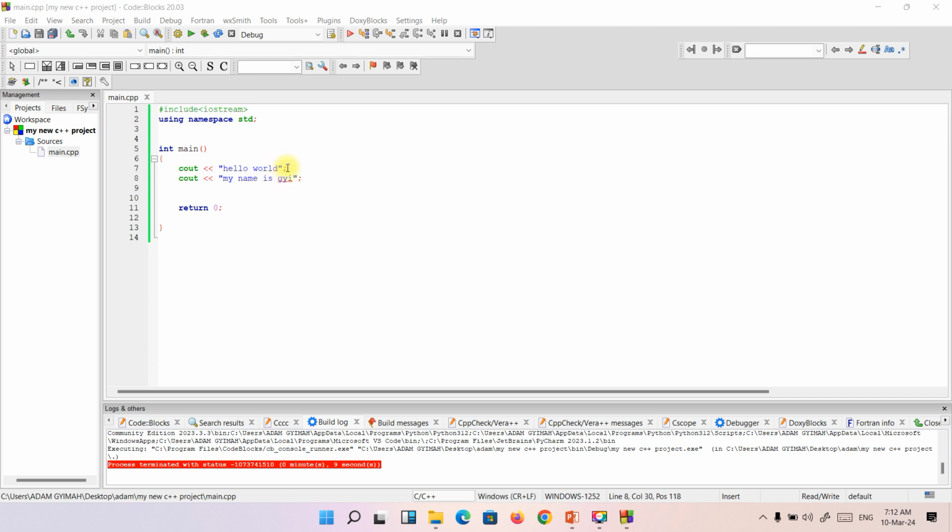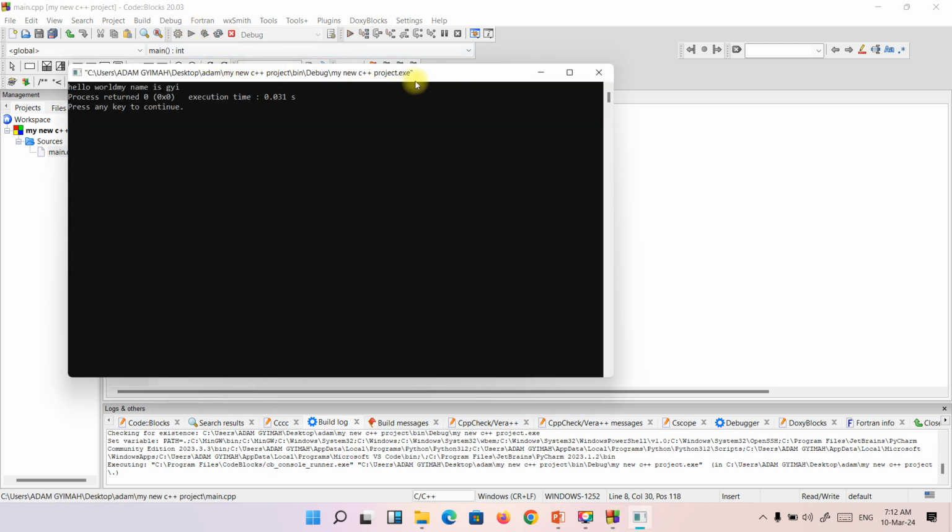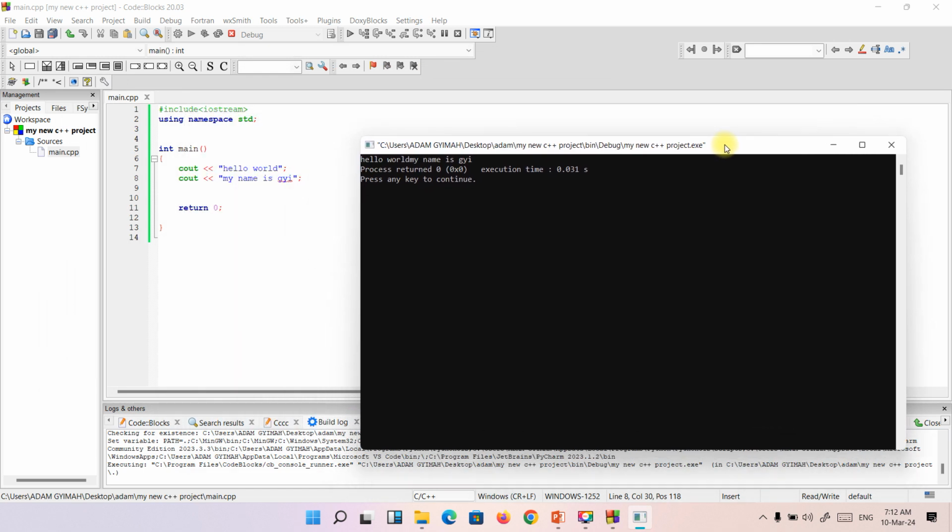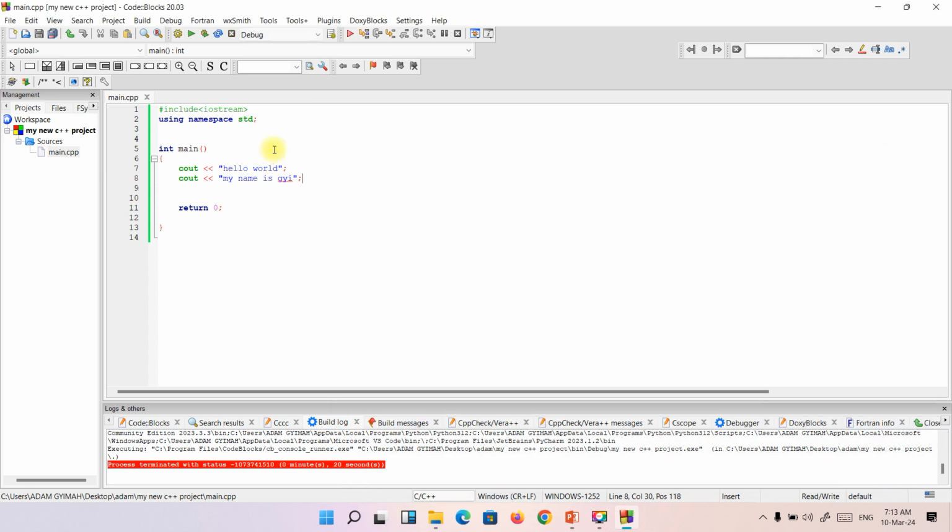Now, let me just run a code for us. Look at something here. This is the first line of code, the hello world, and this is the second line. But you need to tell the compiler that you are breaking to the next line. If you want the program to execute the second line of code on the second line, you introduce a backslash n, like this.